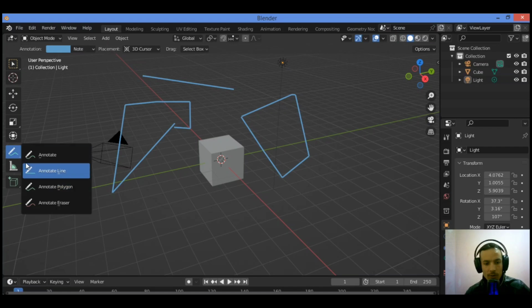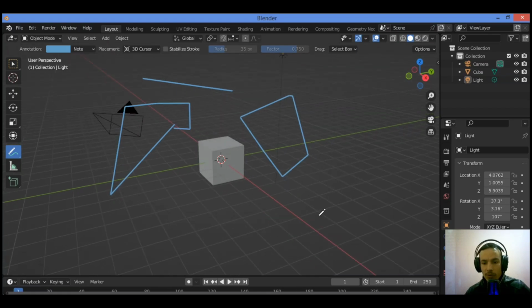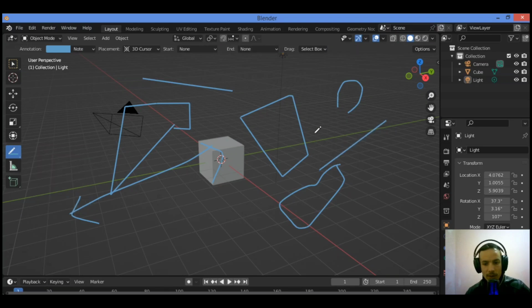Let's try it. Hold and drag the mouse wheel. The first option, let's try the first option. As shown here, you can draw like this, and for example, you can do some tips. If you want to explain something in Blender, holding the annotate tool in the toolbox also shows further annotation options. As shown here, we have the annotate line, and you can draw like this.